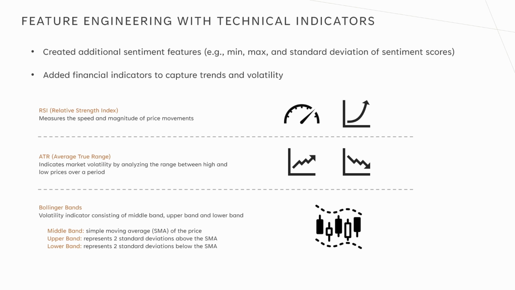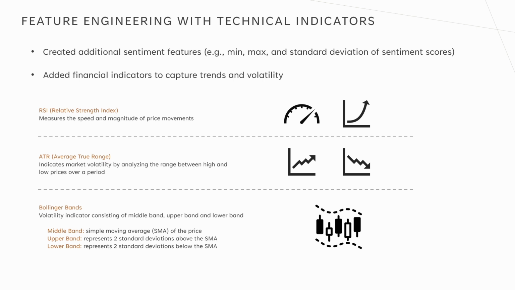For example, I calculated indicators like relative strength index, which measures the speed and magnitude in which the price changes, the average true range, measuring volatility by checking the range between high and low prices, and Bollinger Bands, another volatility indicator with 3 main components, being the middle band representing a simple moving average of the price, an upper band representing potential price resistance, and a lower band representing potential price support.